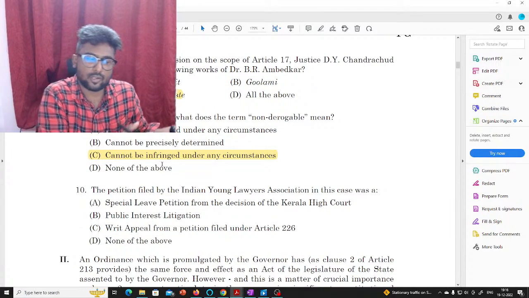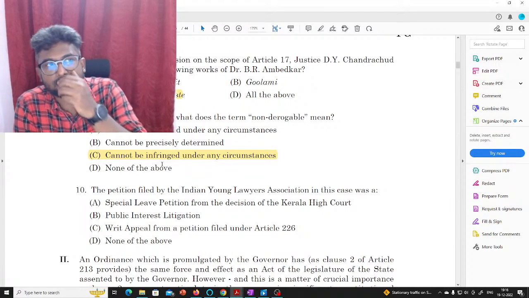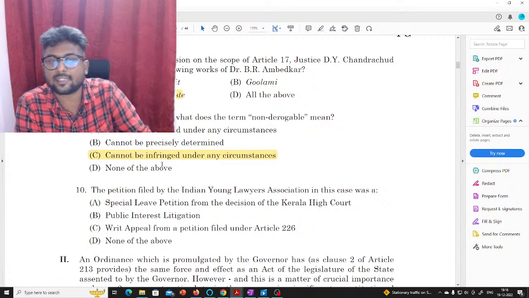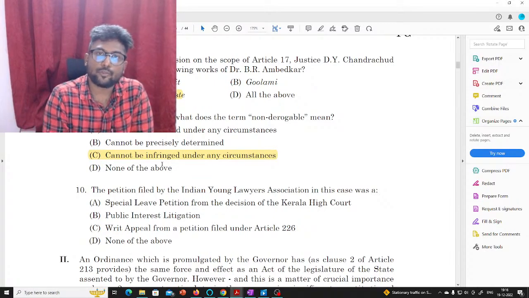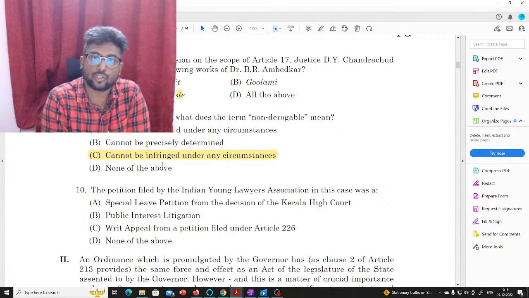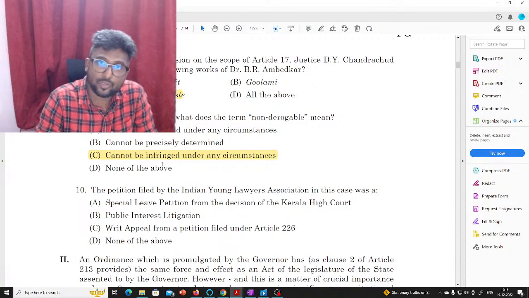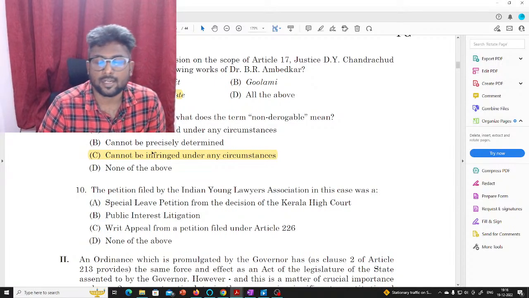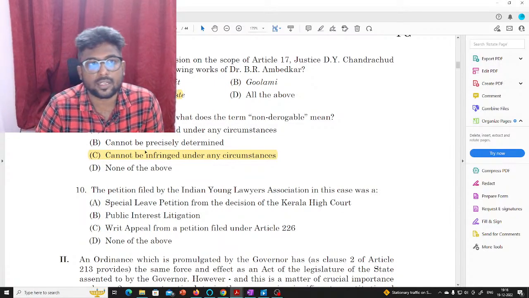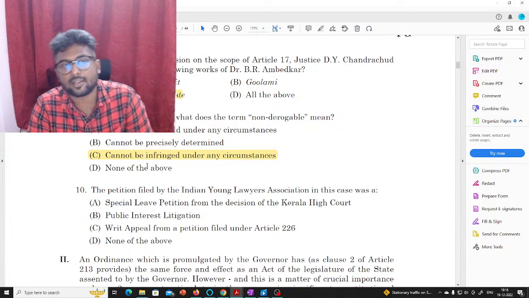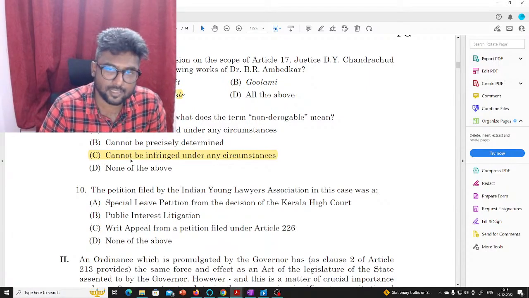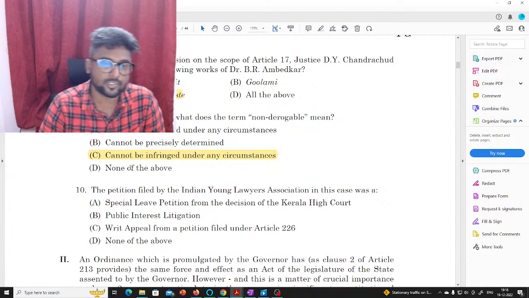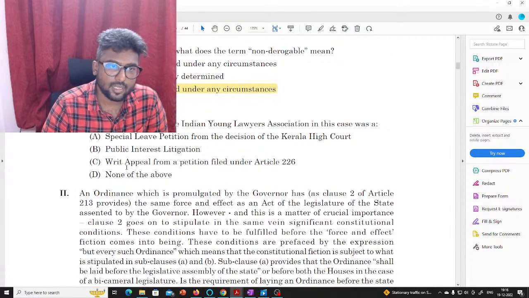Usually the non-derogable principles are discussed with regard to emergency provisions. There are certain exceptions for emergencies, but when a right is called non-derogable, it means that even during emergency situations, the state cannot do away with this right. Right to life under Article 21 is one such right which cannot be derogated under any circumstances. The petition filed by the Indian Young Lawyers Association in this case was, again, a public interest litigation.